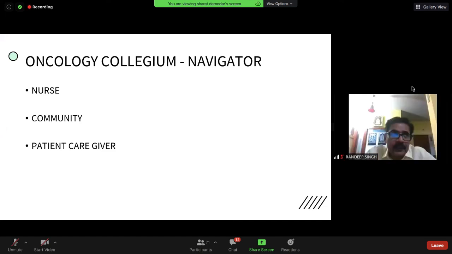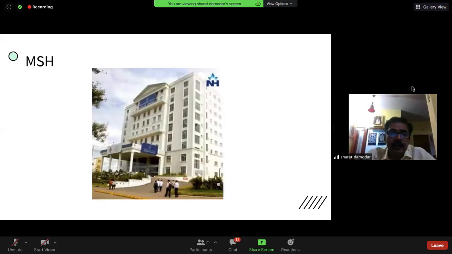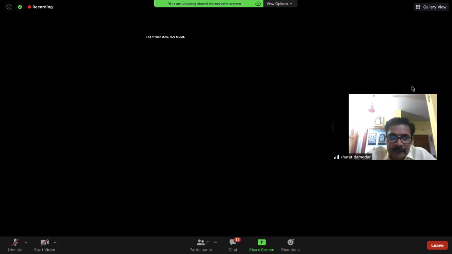So, for us, I think the need certainly exists. We need to look at it. How we will organize this is that nurse, community, or patient caregiver are the potential sources we can tap. And I think this is important, especially when you see a huge building like this and you're this little fellow as a patient trying to crawl up the ramp, wondering what on earth is going to hit you. So I think MSH is a good place to start this, and certainly we are prepared to get this going. Thank you. I'll end here.